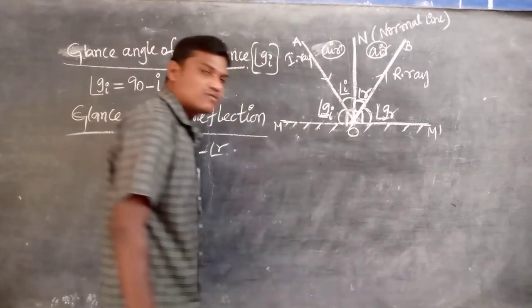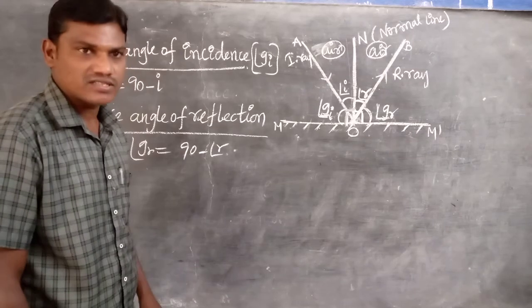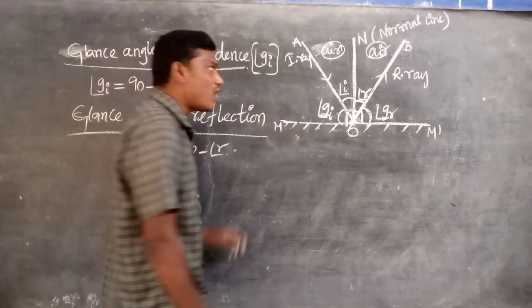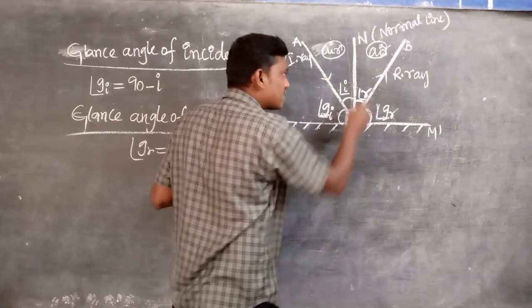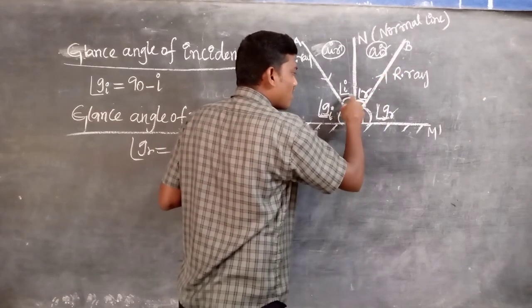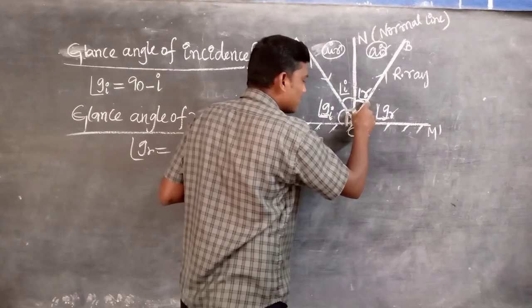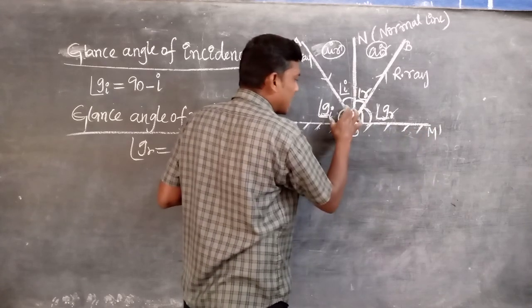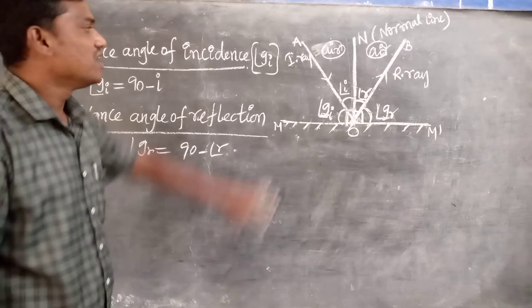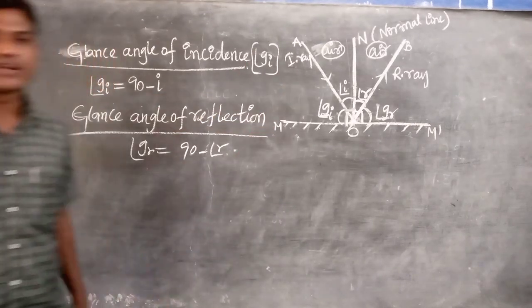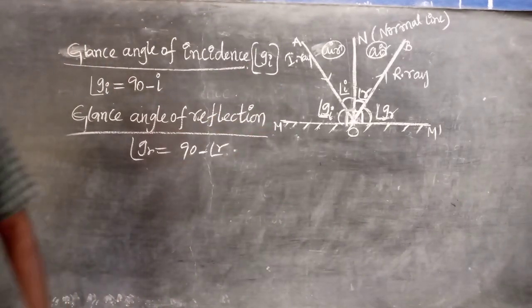The terms involved are: normal, incident ray, point of incidence, reflected ray, angle of incidence, angle of reflection, reflecting surface, glance angle of incidence, and glance angle of reflection. These are the terms involved in the reflection concept. Thank you.